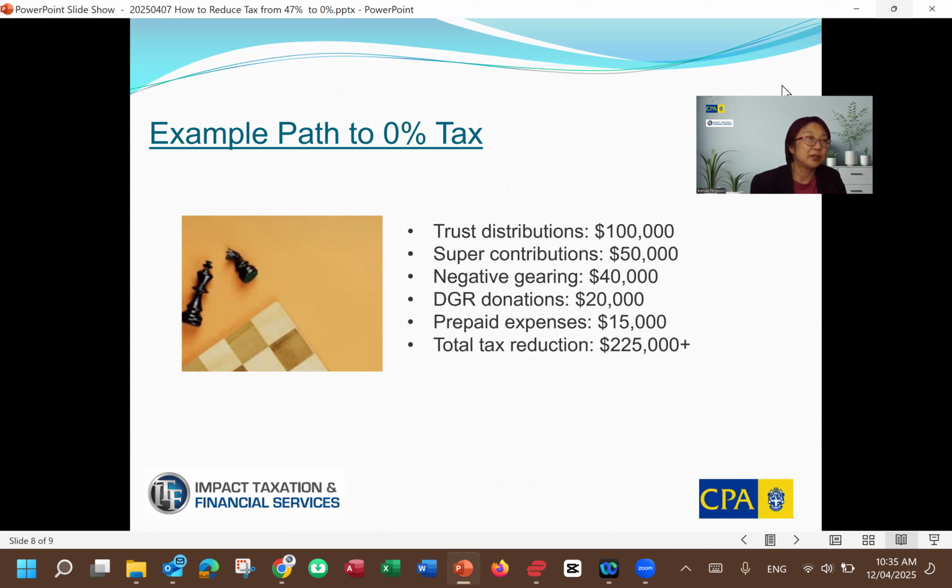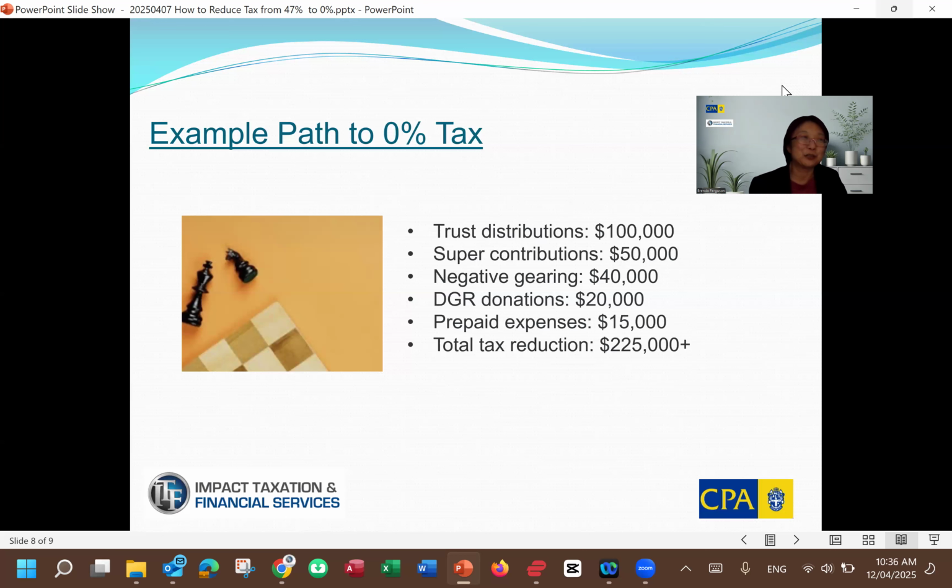Super contributions to claim a deduction, 50K. Negative gearing will bring you 40K tax loss. And then DGR donations. DGR stands for deductible gift recipient donations. Okay, 20K, so you can claim a deduction for it as well. Prepaid expenses, that's paying for next financial year, 15K. And then the total tax deduction is actually 225K.